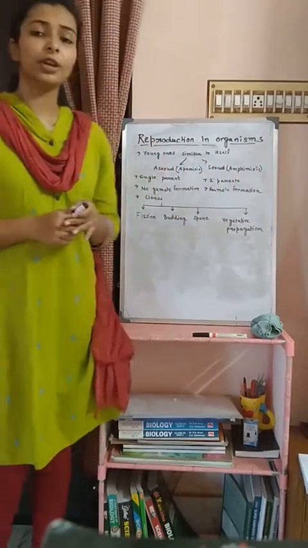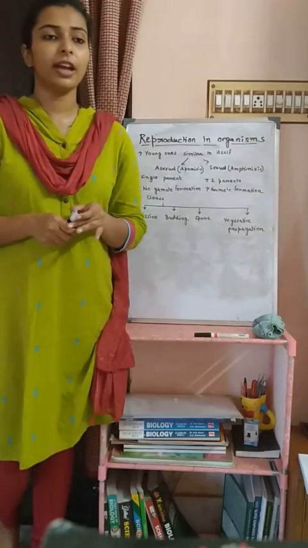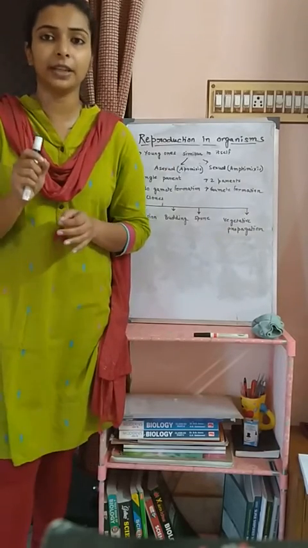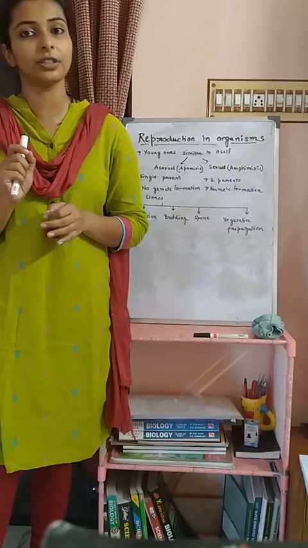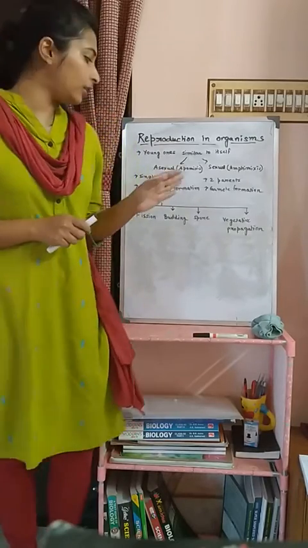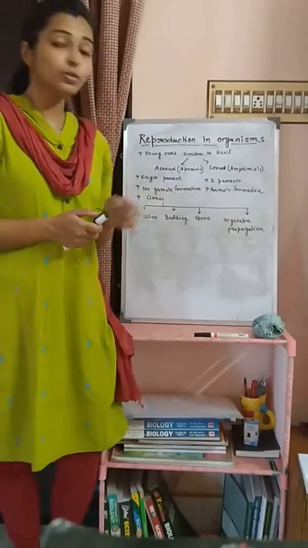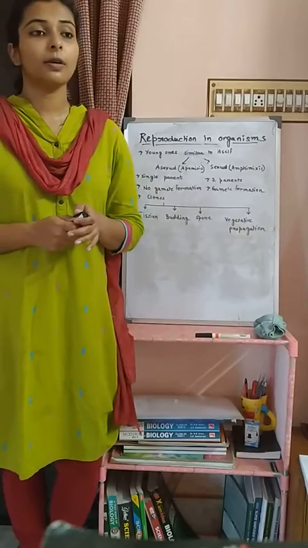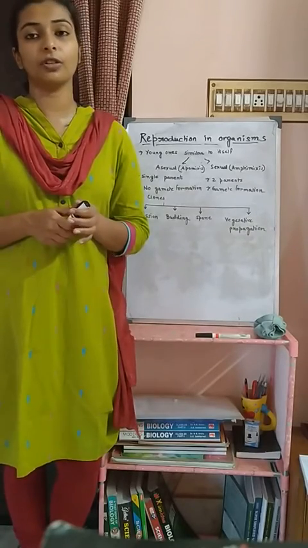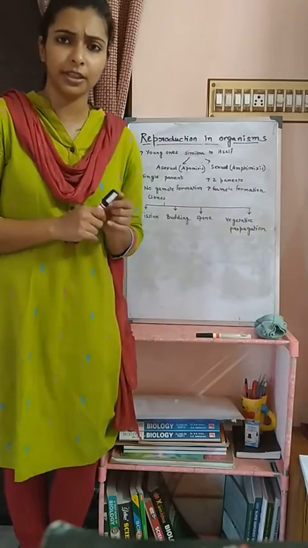Now what is asexual reproduction? It is a process where there is the involvement of a single parent and there is no gamete formation. Usually we call the organisms clones. Why? Because morphologically and physiologically they are exactly like their parents.